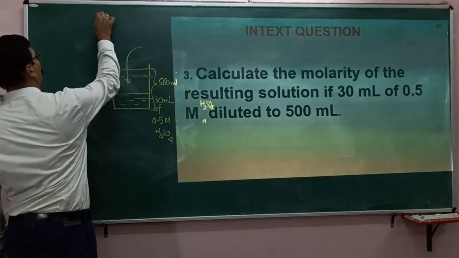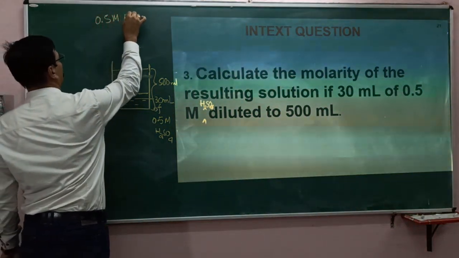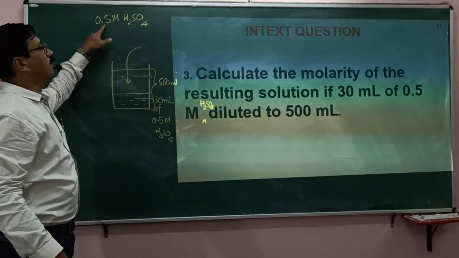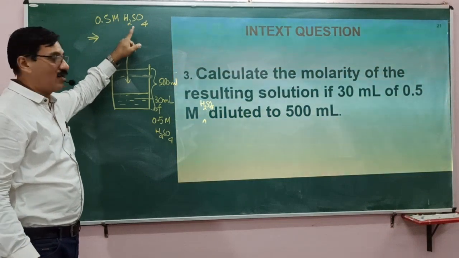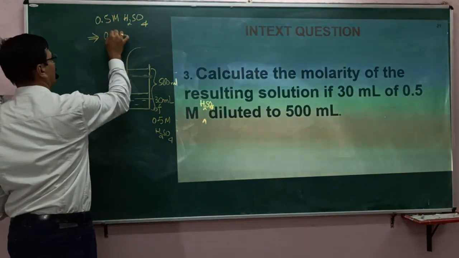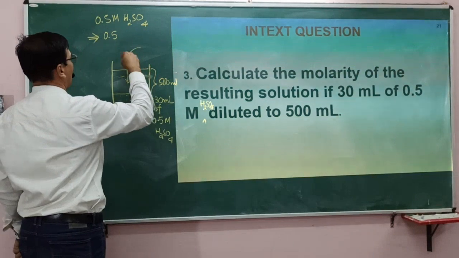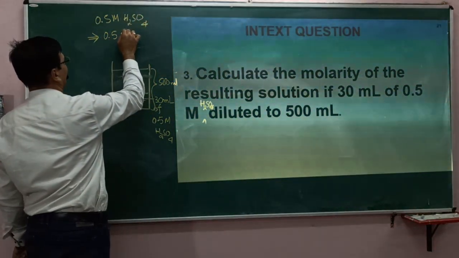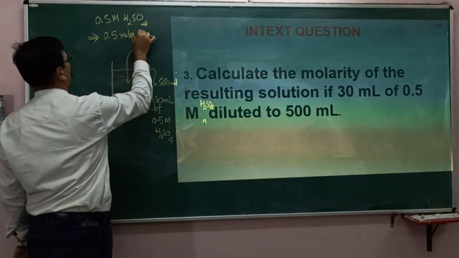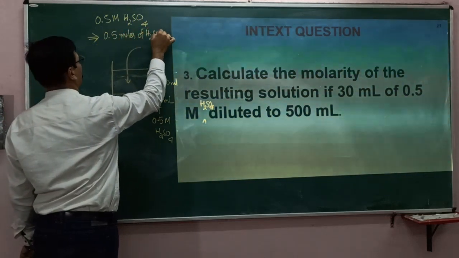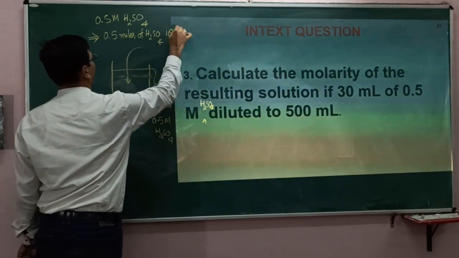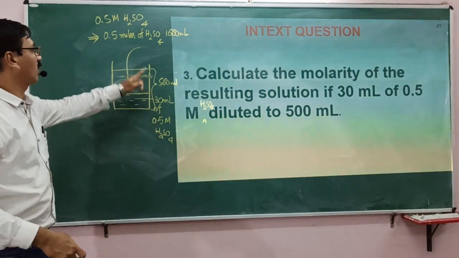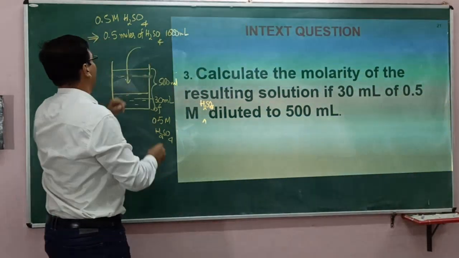So 0.5 M H2SO4, we mean half mole, 0.5 mole of H2SO4 is present in 1000 ml, because 1 liter of solution is 1000 ml of solution.